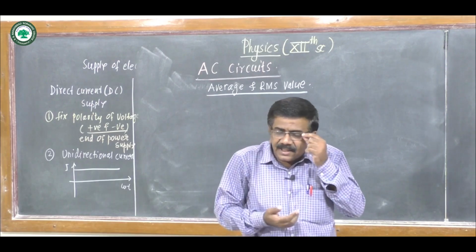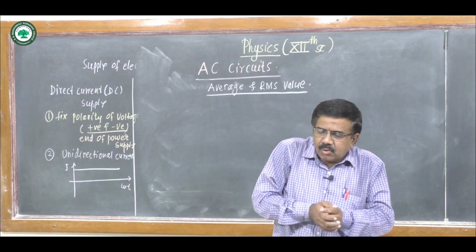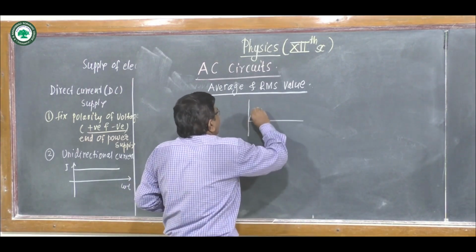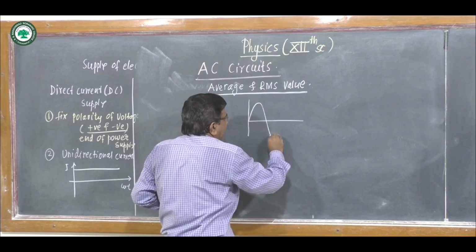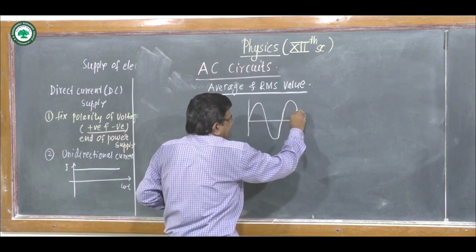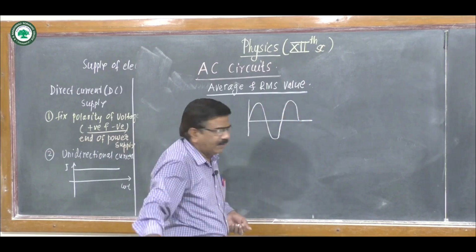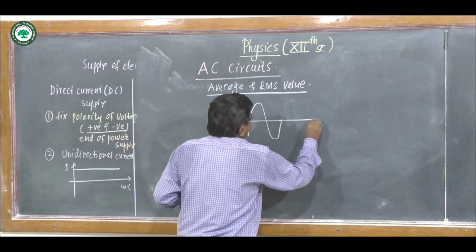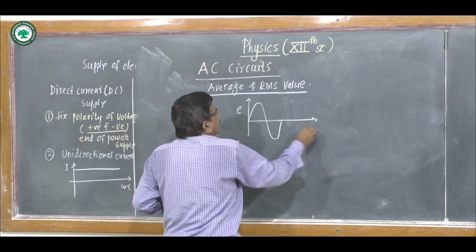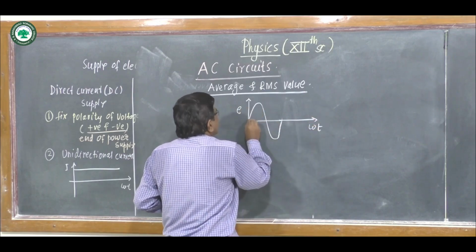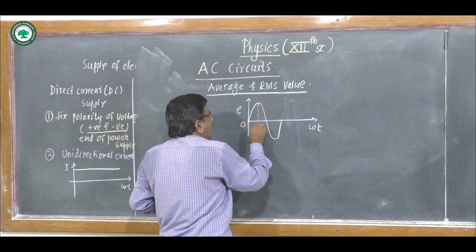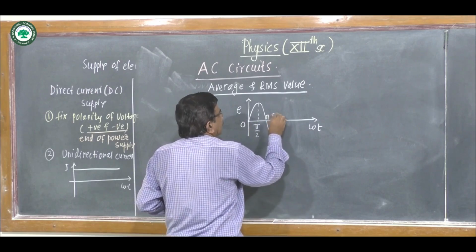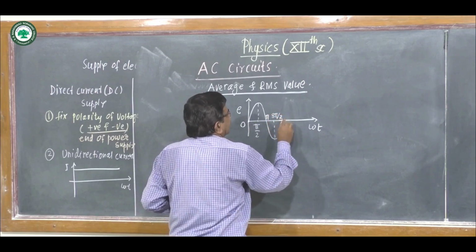The alternating current or voltage goes through values of 0, peak value, 0, maximum value on the other side, again 0. If we consider only one cycle, positive and negative, here there is EMF, here there is phase. So this is 0, pi by 2, pi, 3 pi by 2, 2 pi for the complete cycle.